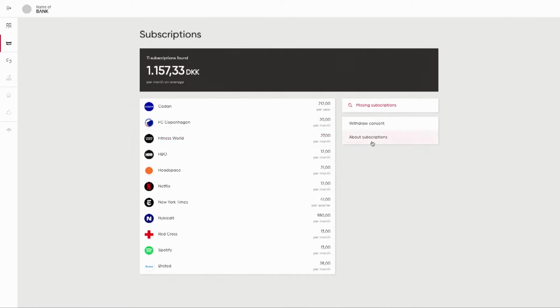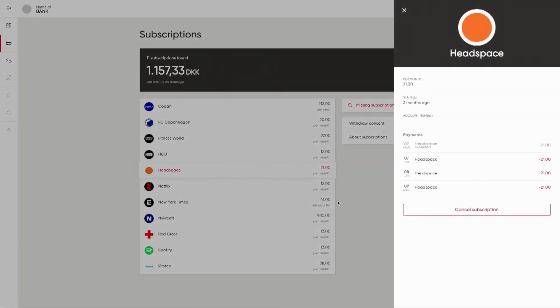We also don't just do the history of the payments, we also do predicted payments for the future. And that could look a little bit like this. You can see here, these are the expected payments that are coming from this particular supplier. But we don't just do the overview of the different subscriptions that you have. We also do a lot more than that. And that is what creates these happy customers.